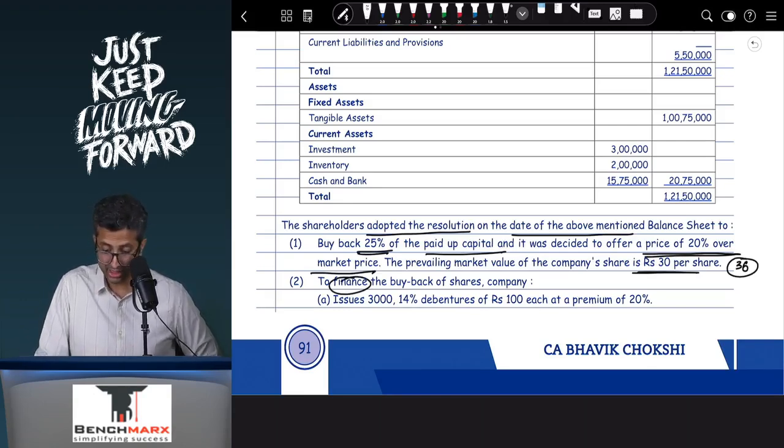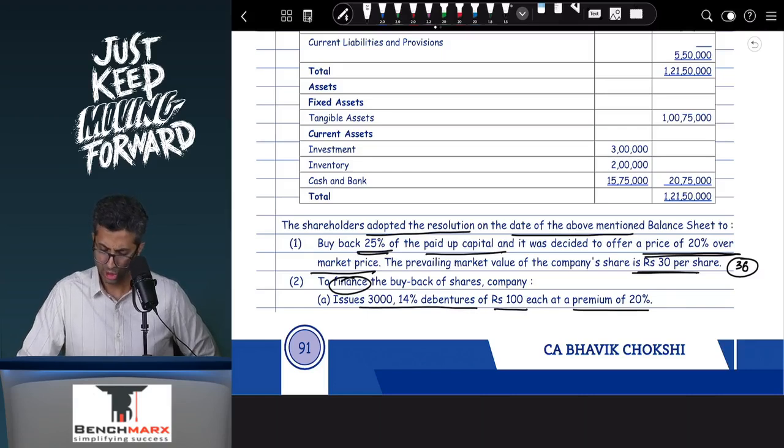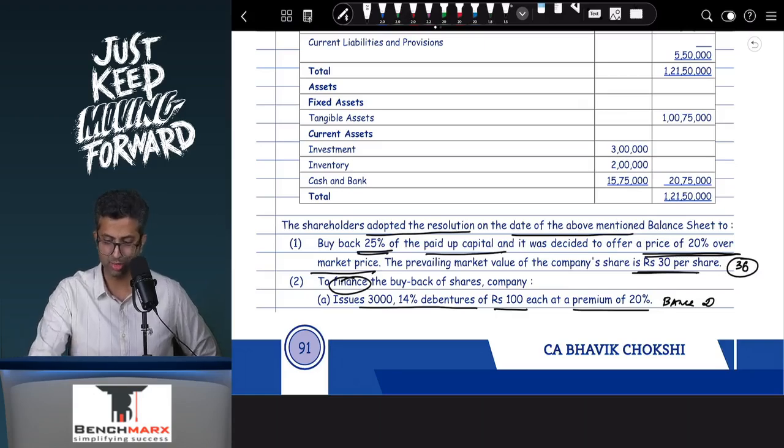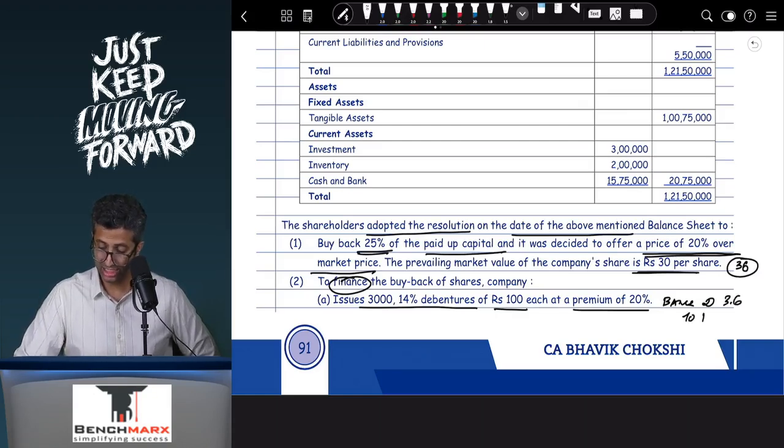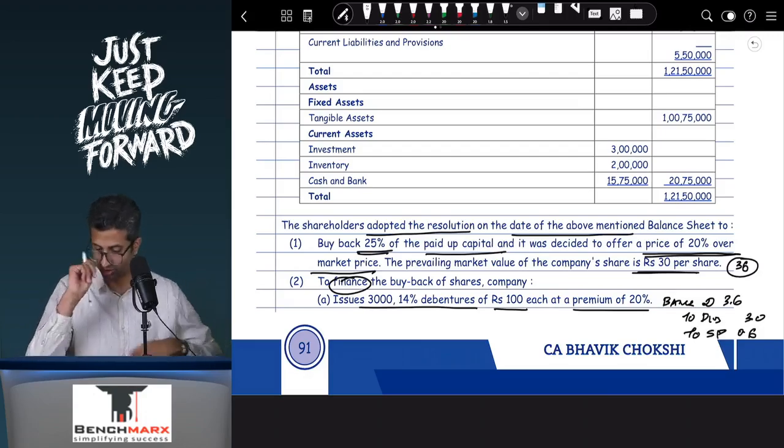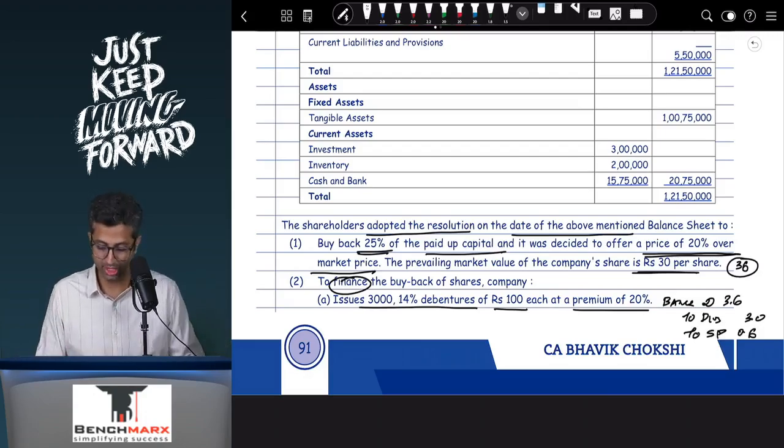Now to finance the buyback, the company issues 3,000 14% debentures of rupees 100 each at a premium of 20%. So over here your entry will be bank account debit. This is 3,000 debentures of 100 at a premium of 20. So 3,000 into 120 will come to 3,60,000. To debentures, which are worth 3 lakhs, to securities premium, which is worth, I think, 0.6 lakhs or 60,000. So this is your entry for issuing debentures.